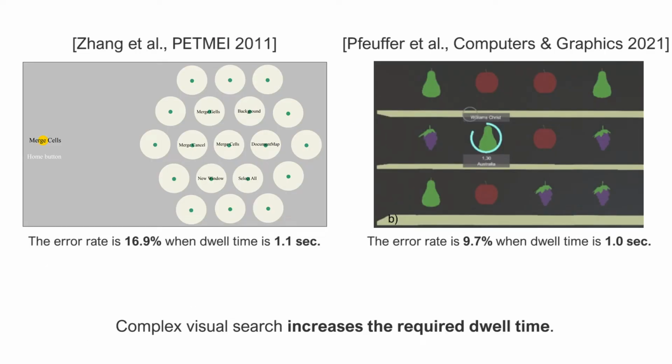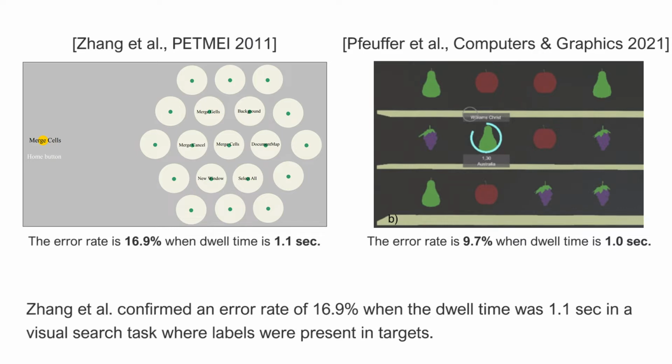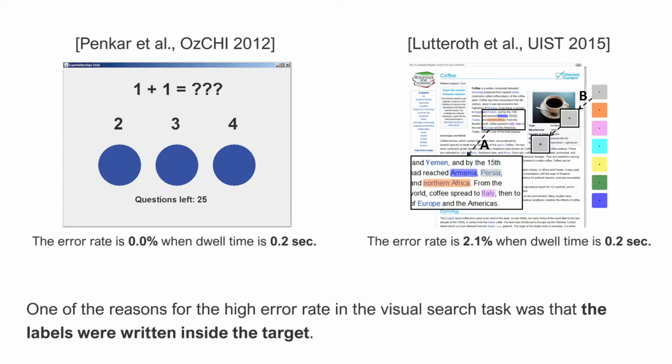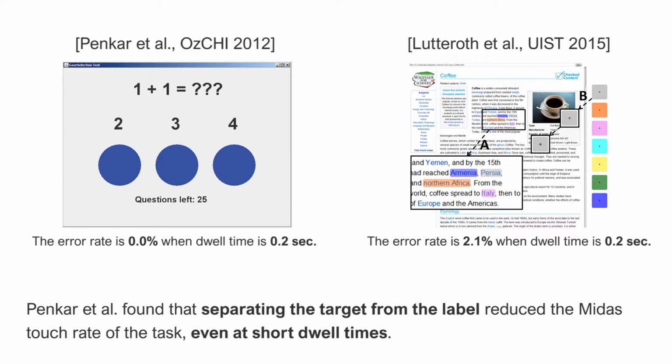Complex visual search increases the required dwell time. Zhang et al. confirmed an error rate of 16.9% when the dwell time was 1.1 seconds in a visual search task where labels were present in targets. Pfeuffer et al. confirmed an error rate of 9.7% when the dwell time was 1.0 seconds for a shopping task. One of the reasons for the high error rate in the visual search task was that the labels were written inside the target.